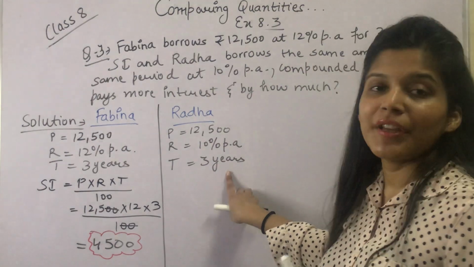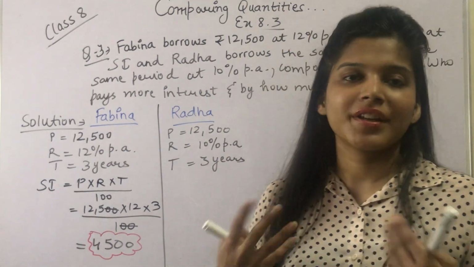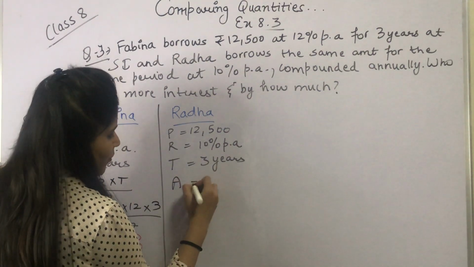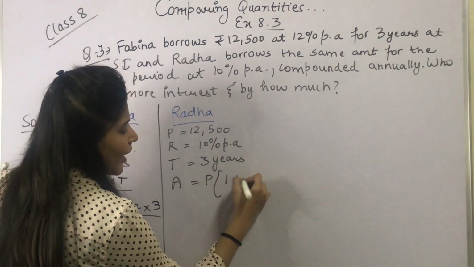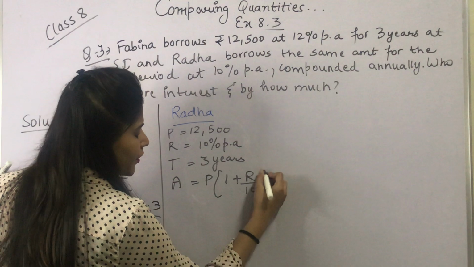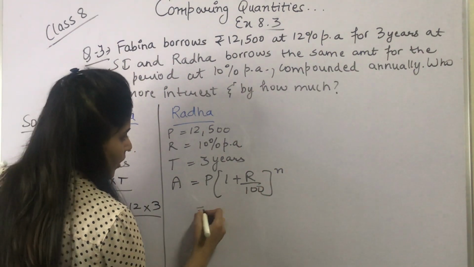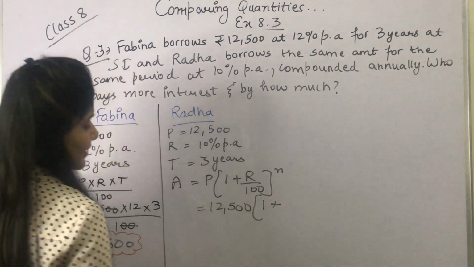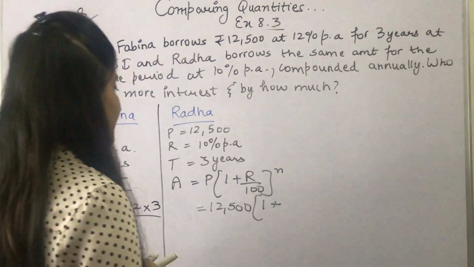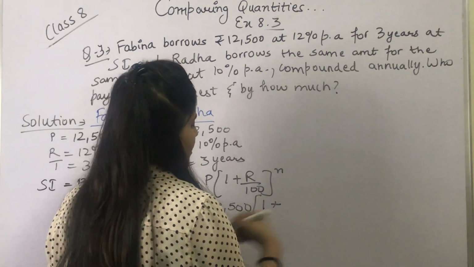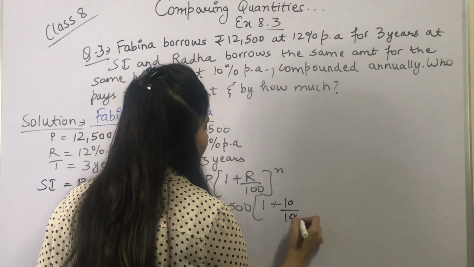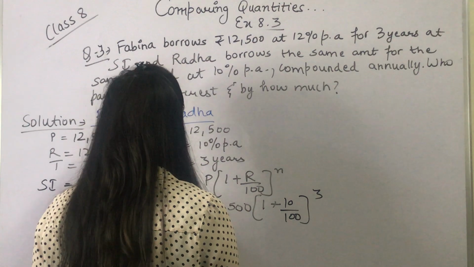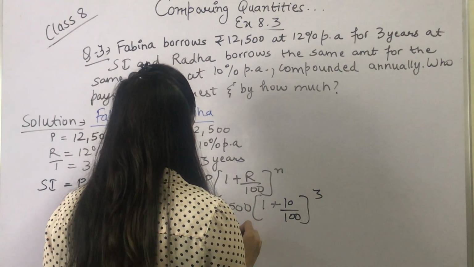It means हमें 3 full years मिले हुए हैं. So it is very easy. We will directly apply the formula. So amount equals principal into 1 plus rate upon 100 to the power n. Principal is 12,500. 1 as it is. R is 10. So 10 upon 100 to the power n, and n is 3. Okay. So the amount is 12,500.